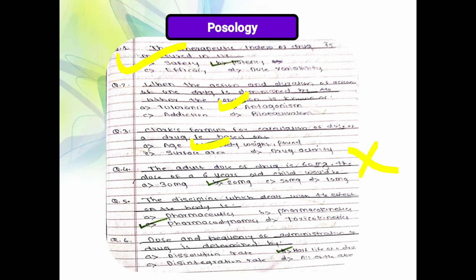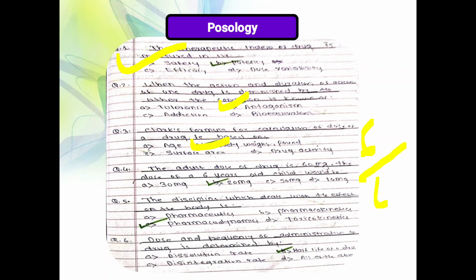Next, the adult dose of a drug is 60 mg, and the dose for a 6-year-old child would be how much? These are problematic questions, so you have to remember the formula. Age is given in years, 6 years, and it is a child, so Young's formula: age in years divided by age plus 12, multiplied by the adult dose.